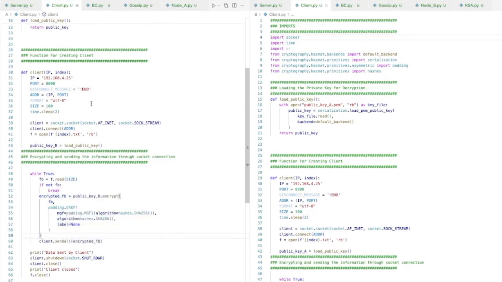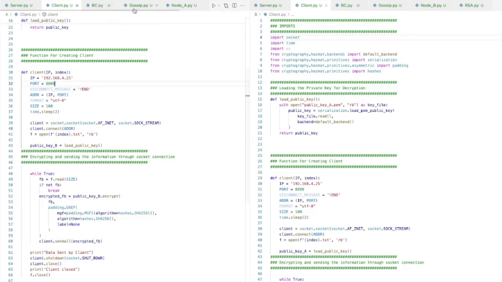For this demonstration, I've used the same computer, the same machine. That's why the IP address is the same, but I used different ports. You can try it on different PCs as long as you're on the same local area network. I tried it on my Linux and Mac and it worked, but I couldn't demonstrate it because I would have to record it on two different devices. So that's why I just use different ports for now. But since you're on a local area network, it will basically be the same. You just have to change this IP address. The port address could be the same.